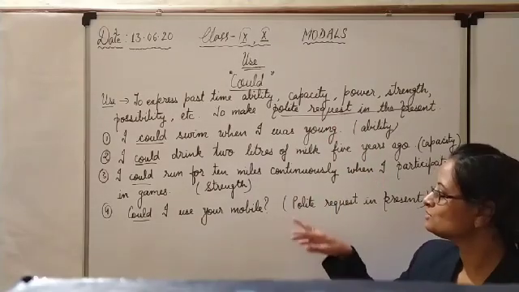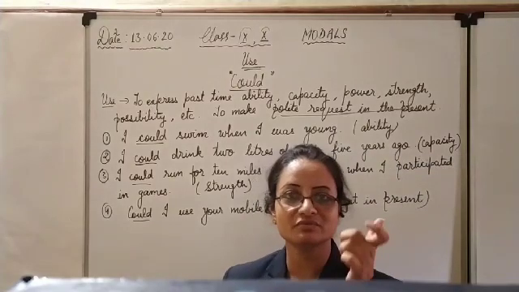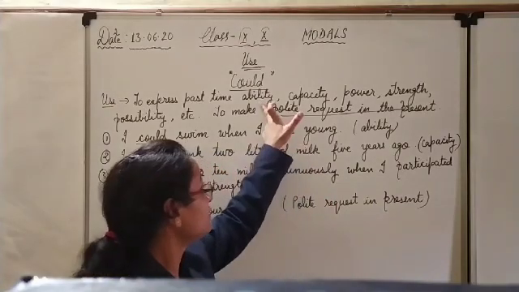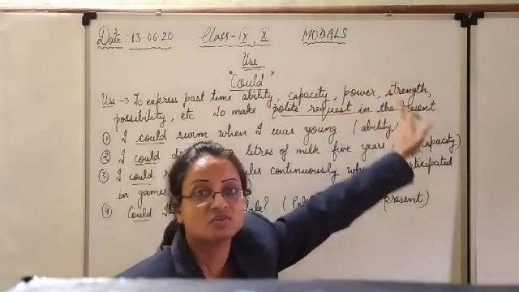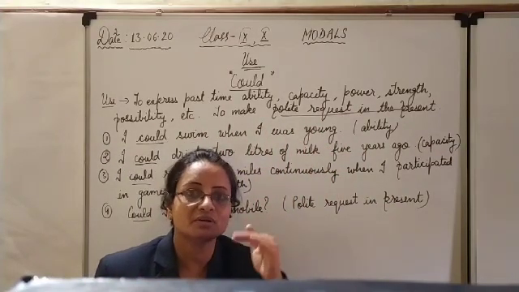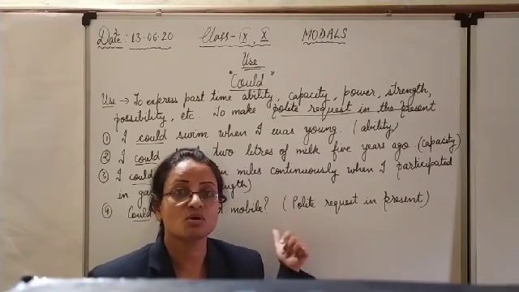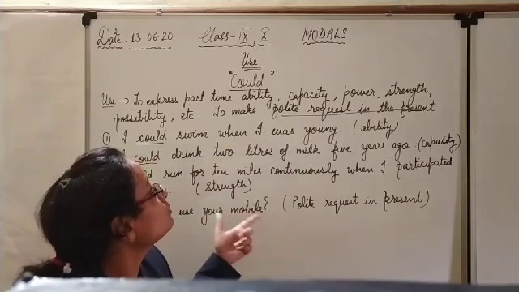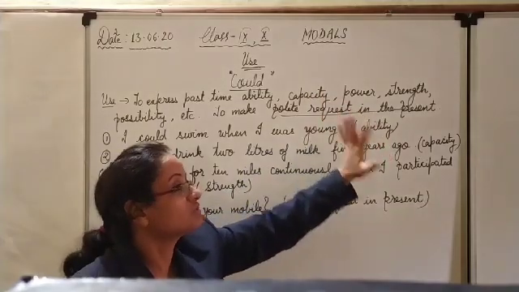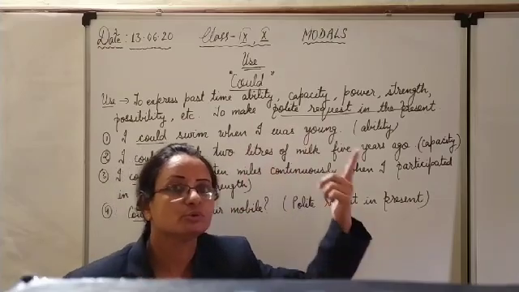Clear? So this way, again now we are going to see once more: what is the basic difference between can and could? Can is used for present ability, capacity, power, strength, possibility, for informal requests, taking permission, giving permission of the present time. But could is a past form of can, and whenever you want to express somebody's ability, capacity, power, strength, possibility of the past time, not of the present, we will change it into could.